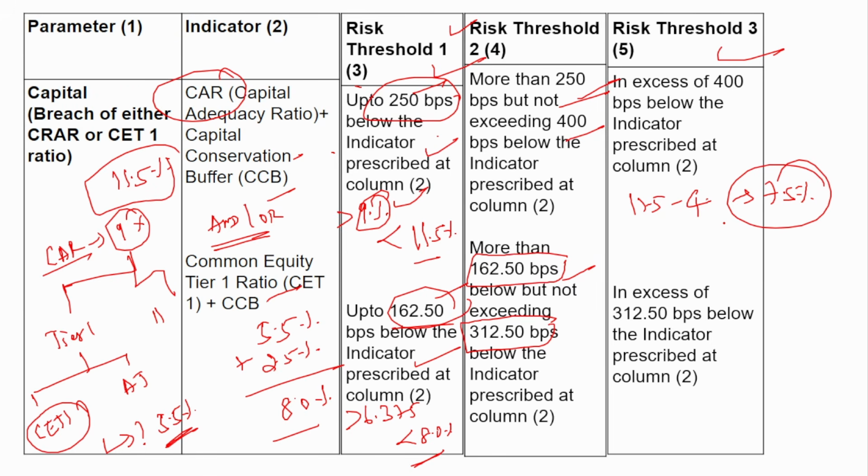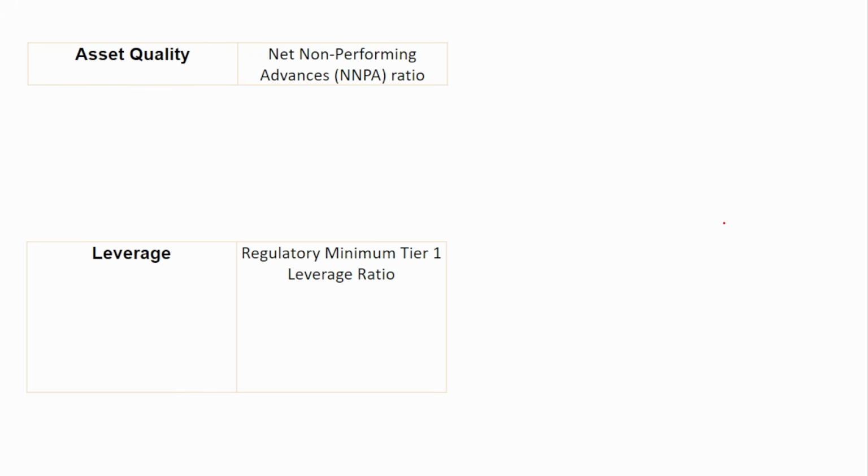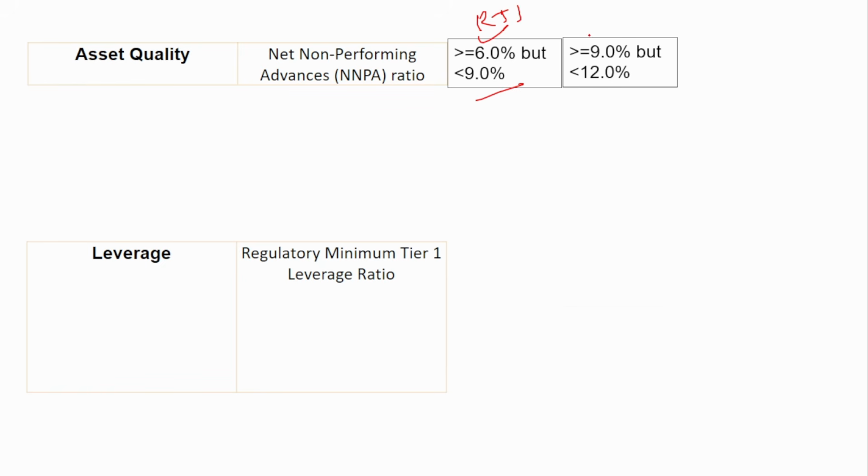This is for capital, parameter 1. Now moving to the second parameter. Second parameter is asset quality. In this, what value is measured? Net NPA. When the net NPA is more than 6% but less than 9%, it falls under risk threshold 1. And when it is more than 9% but less than 12%, it falls under risk threshold 2. And when it's more than 12%, it falls under risk threshold 3. This is very easy to remember.